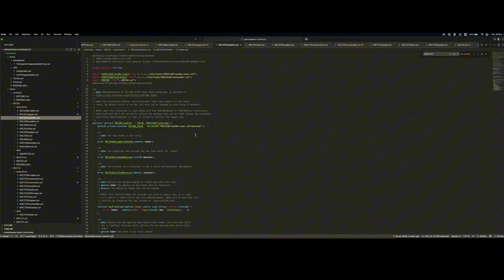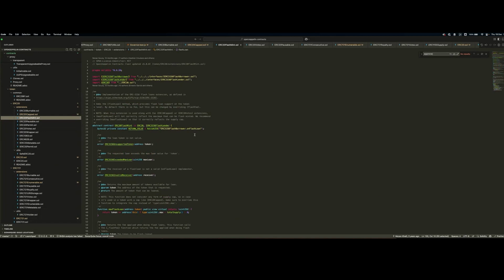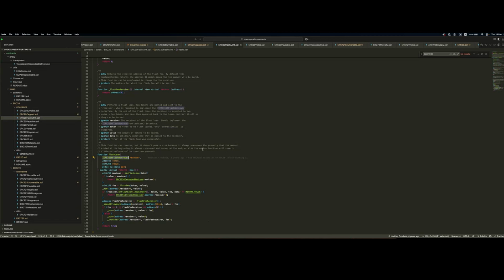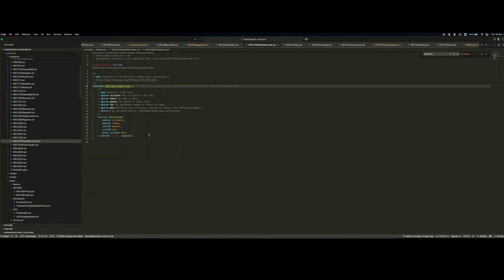Flash mint is a curious extension that allows minting tokens that need to be returned, plus an eventual fee, within the same transaction. How it works is that you have a receiver that implements an IERC3156FlashBorrower interface, and this interface simply defines how the onFlashLoan, which is the callback the flash mint extension needs to call, basically returns a value. It's a way for the ERC20FlashMint contract to understand that the receiver is actually compatible with this standard.